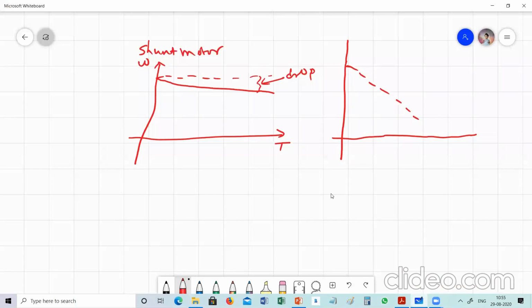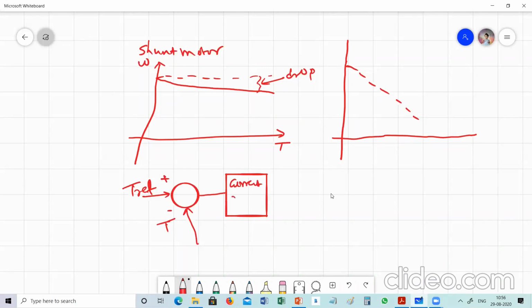The torque requirement TREF is the command, and the actual torque provided by the machine is compared with it, and the error is given to a current controller. The output of the current controller will be a current.